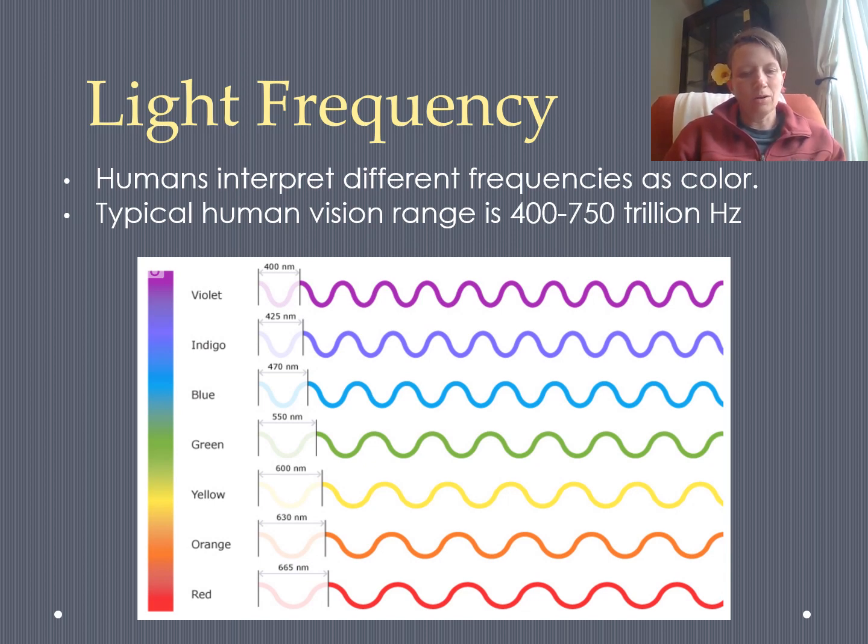The different colors are the different frequencies in that range from red all the way up to violet. The violet frequency is higher than the red frequency. That means the violet frequencies are vibrating more quickly, with more hertz, than the red ones.